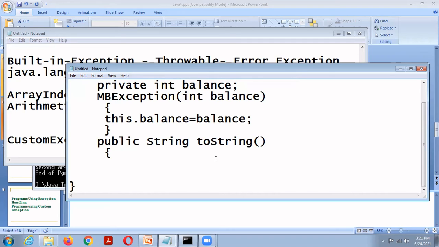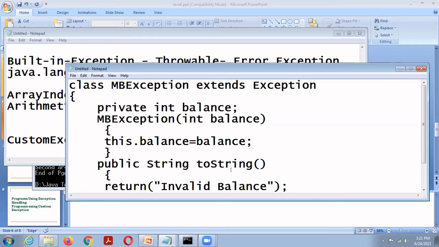The purpose of this method is to print an object directly. It returns "invalid balance".